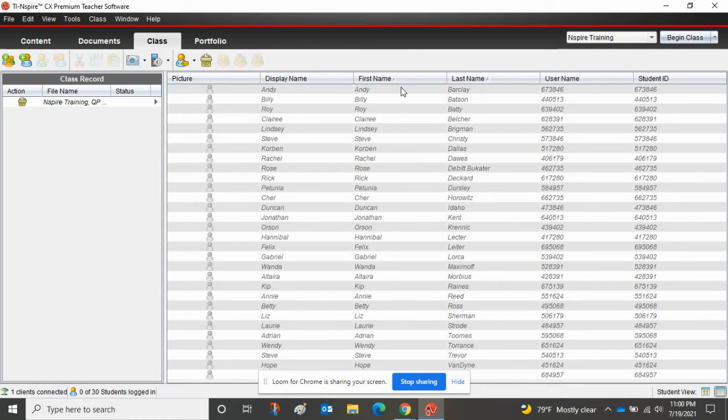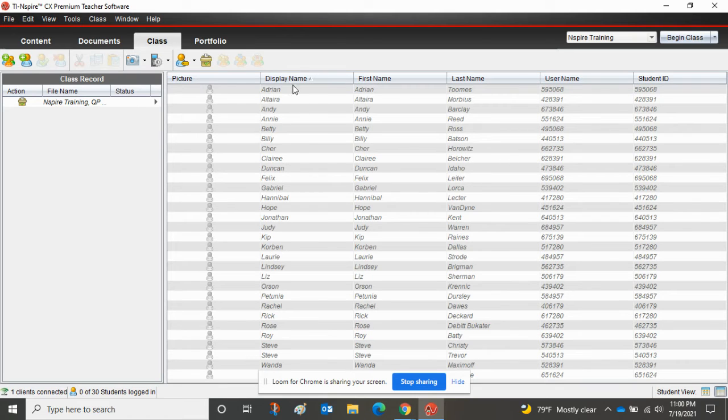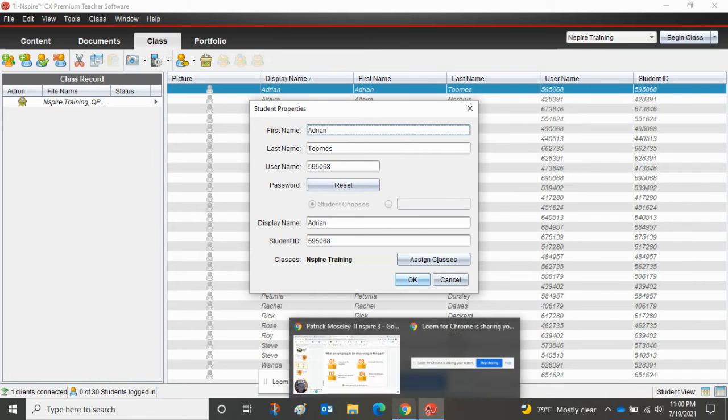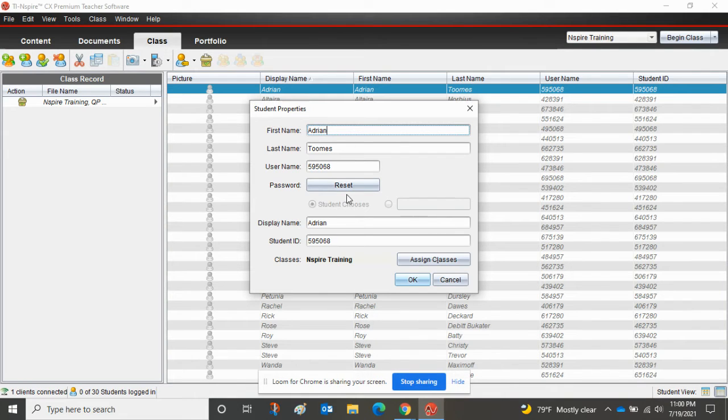All right, so let me go ahead and open up one of these students here. All right, so here's the neat thing. Students, when they log in on their calculators, there's actually a login thing that they'll go through. So let me go ahead and log in as Adrian Toombs here. So username, simply the ID number. That's what I have it set as.